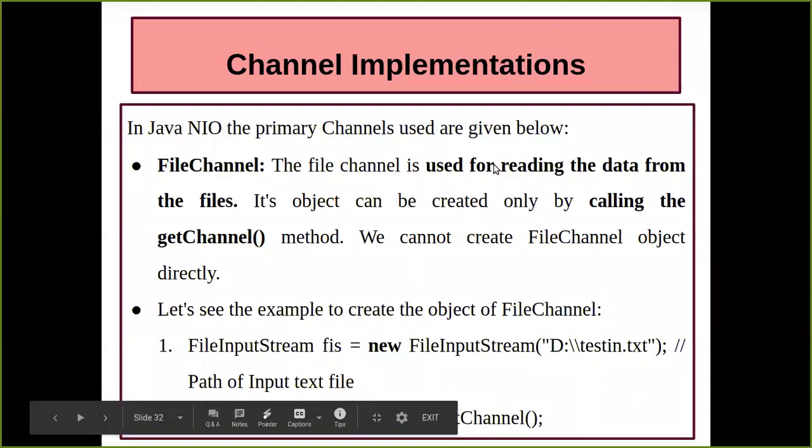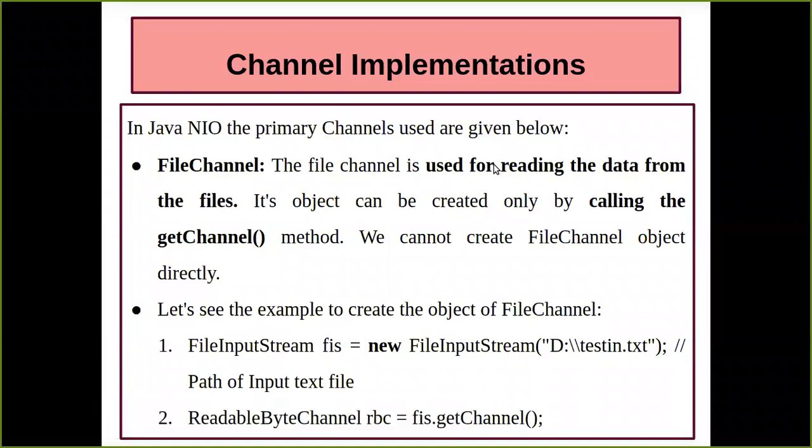So the first thing is we have to mention the file input stream through which I'm going to read the data from the text file. Then after that, I have to use the interface called ReadableByteChannel. Whenever we talk about the channel interface, we have two things, ReadableByteChannel and WritableByteChannel, which help me read the data in the form of bytes from the channel from where the data is coming.